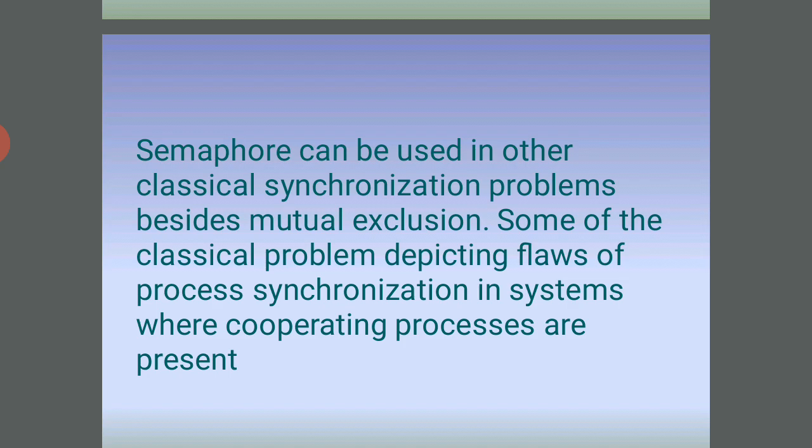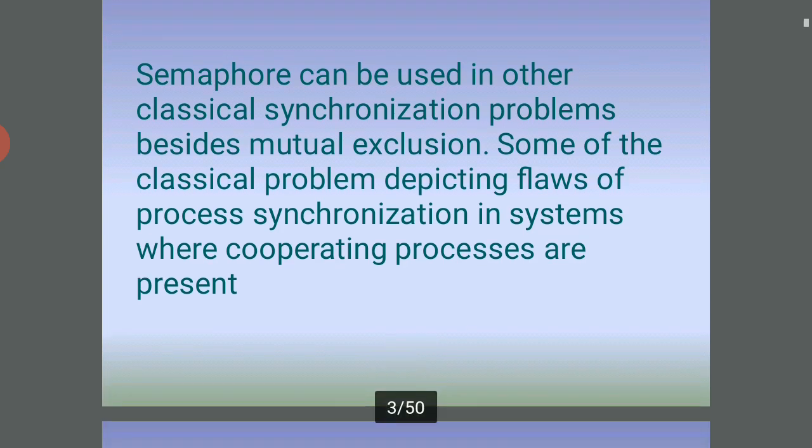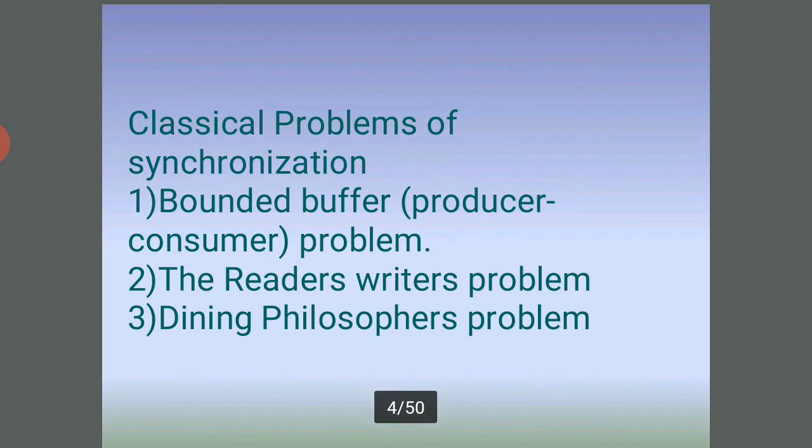Semaphores can be used in other classical synchronization problems. Besides mutual exclusion, there are some classical problems depicting the flaws of process synchronization in systems where cooperating processes are present. There are three classical synchronization problems: the bounded buffer producer-consumer problem, the reader-writer problem, and the dining philosophers problem.